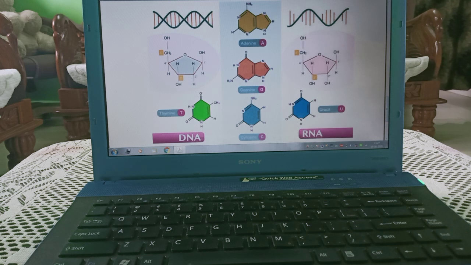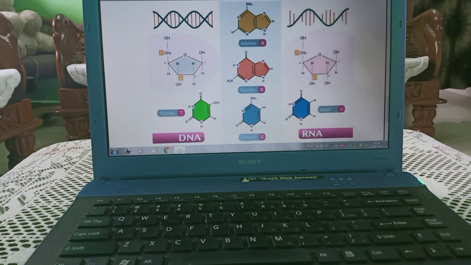The rest, three nucleotide bases, are common in DNA and RNA: adenine, guanine, cytosine. In DNA, what is thymine? It is replaced by uracil in RNA.